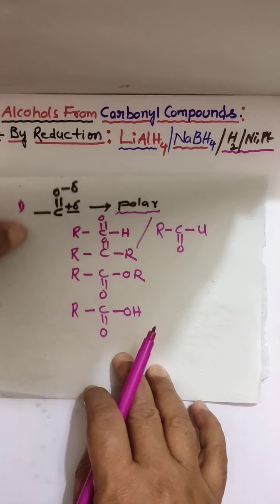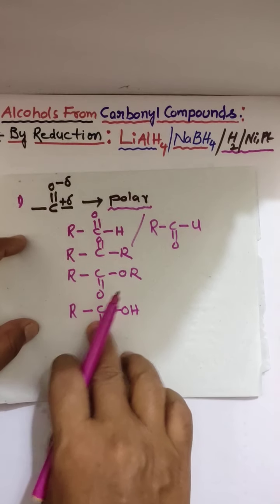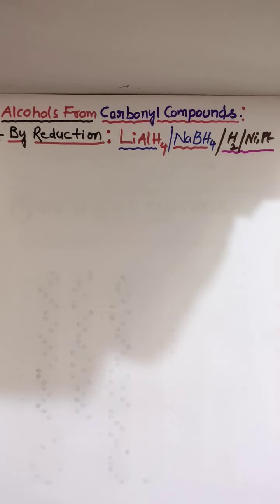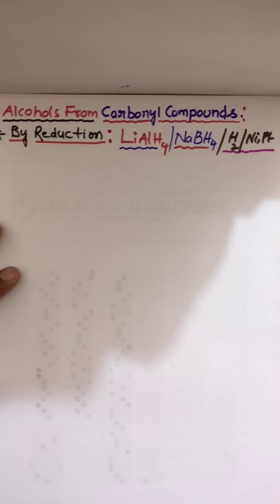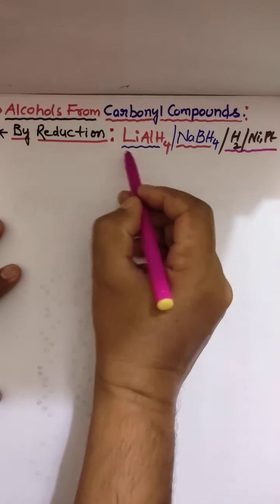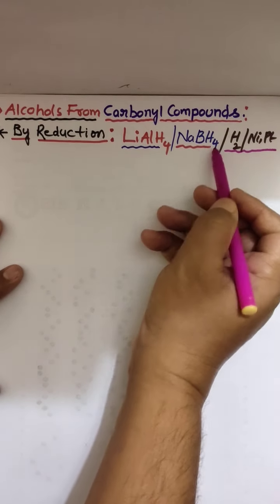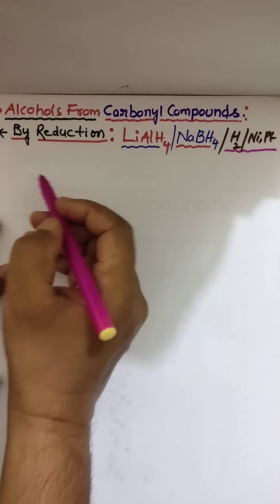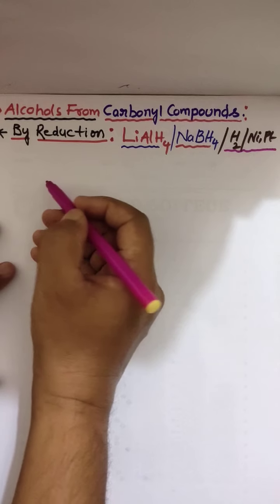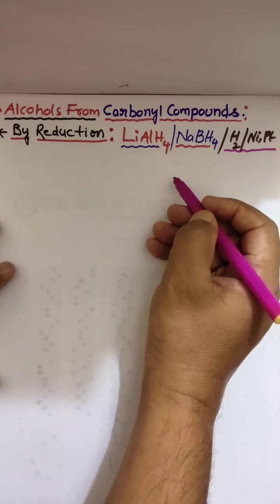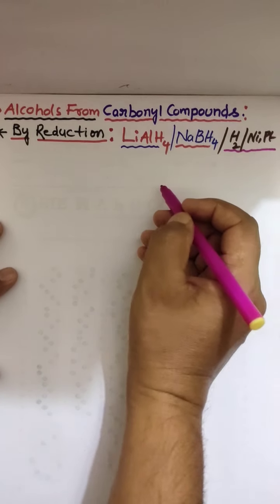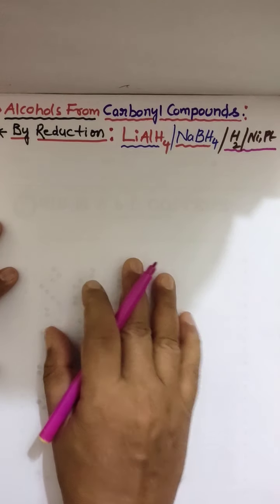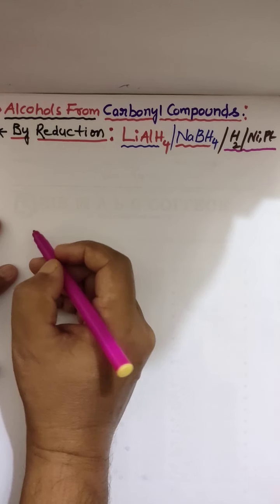Before going into that, first we have to learn about reducing agents. If you know reducing agents clearly, then for any reaction you can make the product within 30 seconds, especially for NEET and JEE.